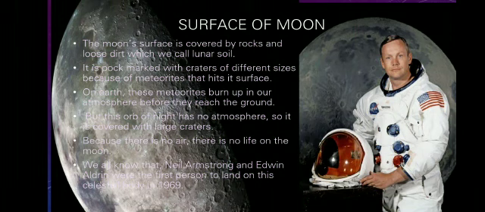Because there is no air, there is no life on the moon. And we all know that the first person to land on the moon was Neil Armstrong, and the second who followed his steps was Edwin Aldrin, and they walked on the moon for the first time in 1969.